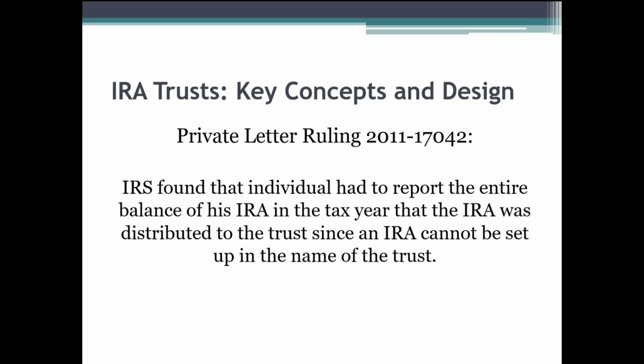The IRS found that the individual had to report the entire balance of his IRA in the tax year that the IRA was distributed to the trust, since an IRA cannot be set up in the name of the trust. To follow up on that, what that means is the individual has to remain the account owner.